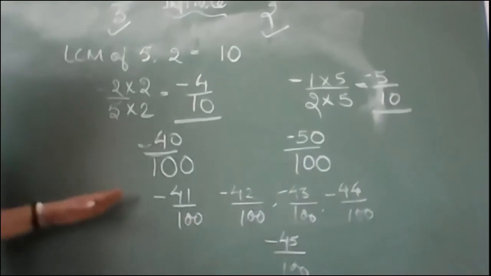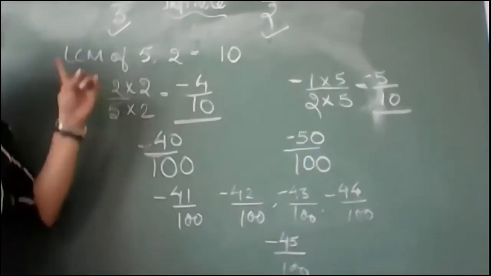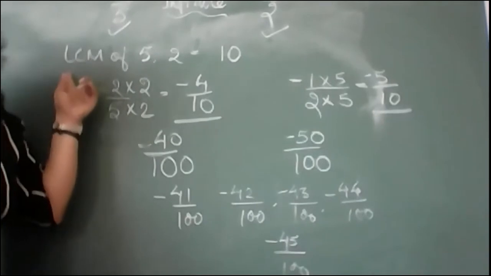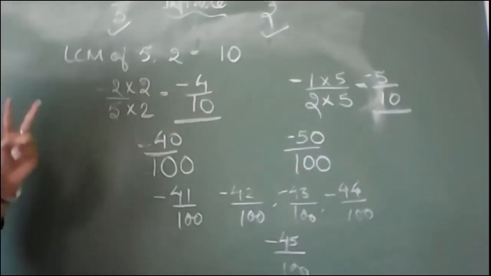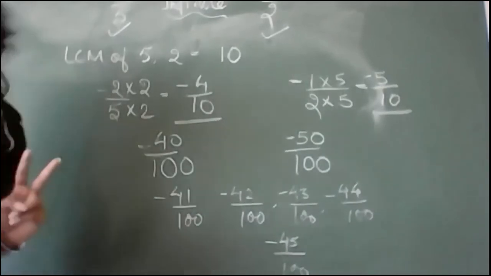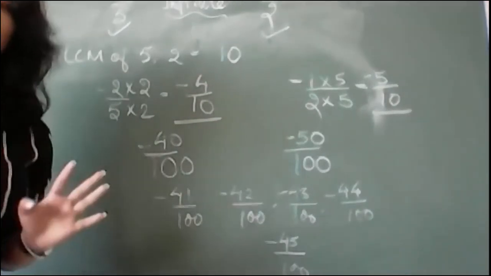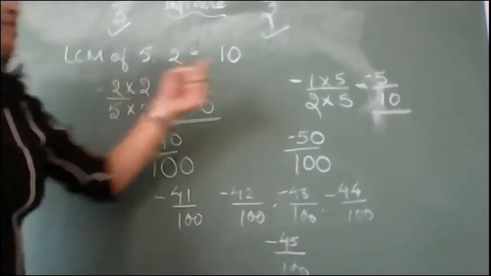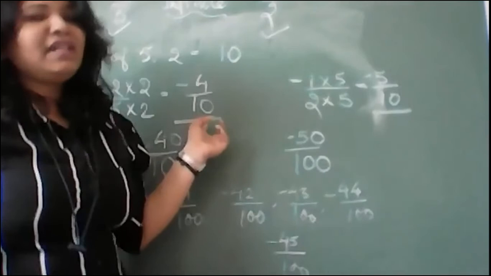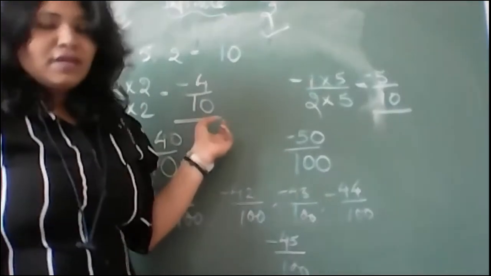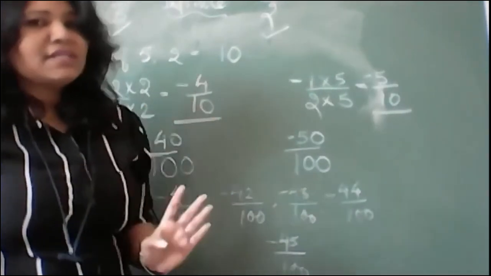Okay, so remember, the first thing is that you have to see the denominator. Then second process, you have to make the denominator equal. How will you make the denominator equal? By the process of LCM. After making the denominator equal, if you are getting the numbers between them, then it is fine. Then you can write down the answer directly.